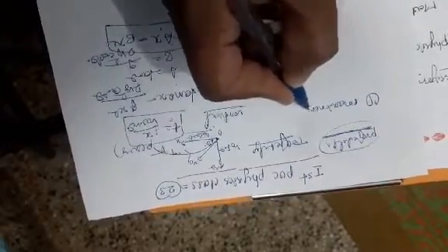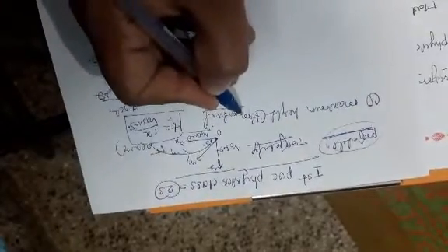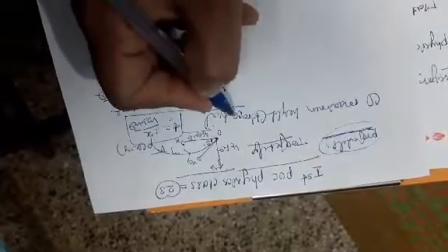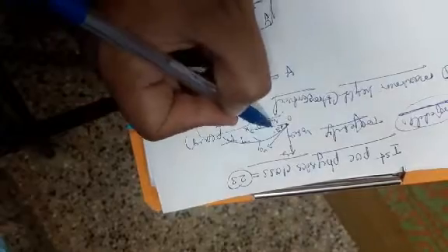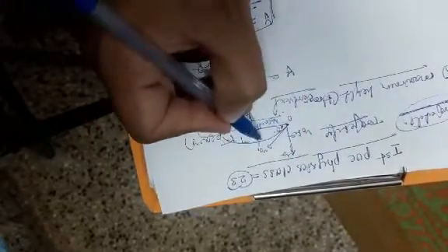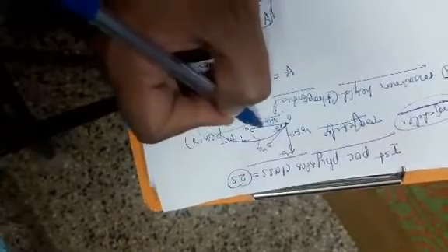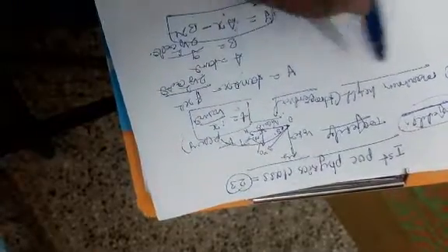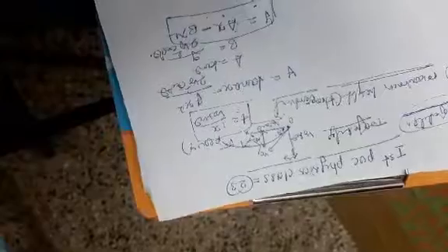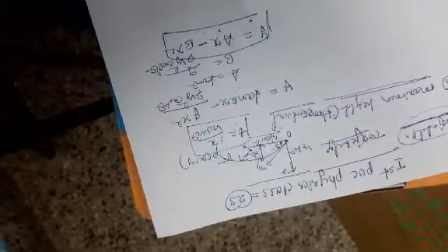The symbol of the maximum height is capital H, with the suffix max, H maximum. This diagram shows a projectile. The distance between the horizontal line and the highest point is the maximum height of a projectile. This is called H maximum. The first parameter is H maximum, the maximum height of a projectile.